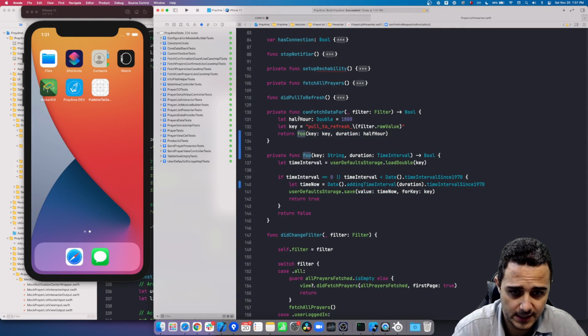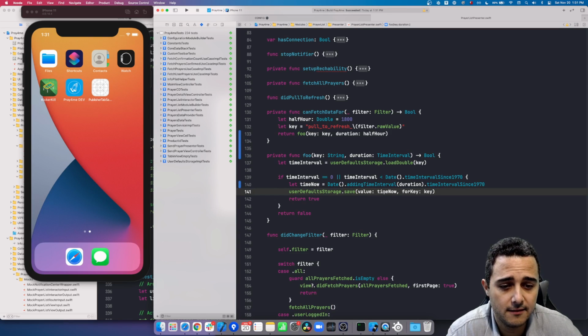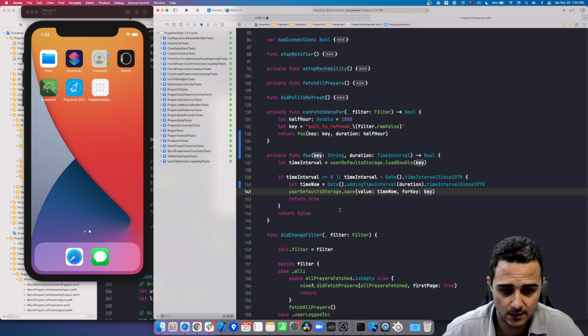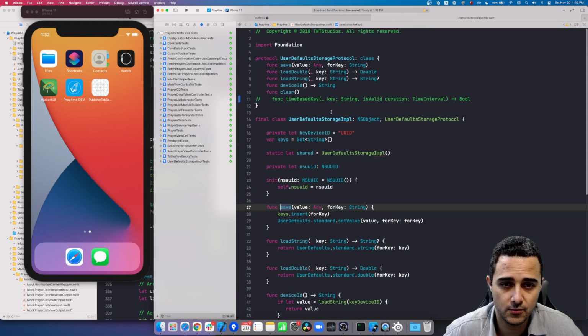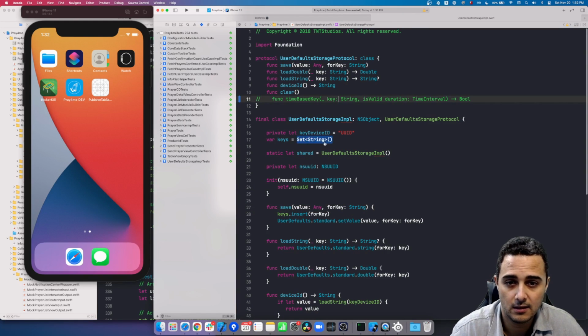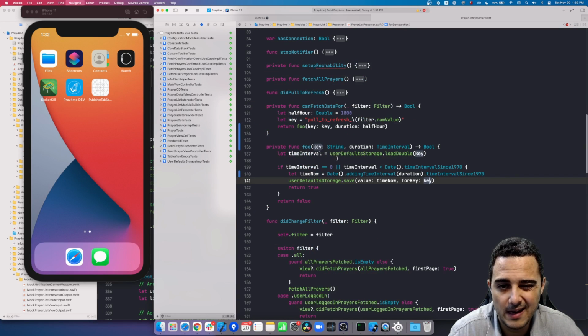Yeah, so we're taking a key, and you see we're talking to our user defaults and saying, hey, please save this time for that key. Okay, that's good. Let's dive into my wrapper for user defaults, where I have defined this function, which is, as you can see, basically the same thing.